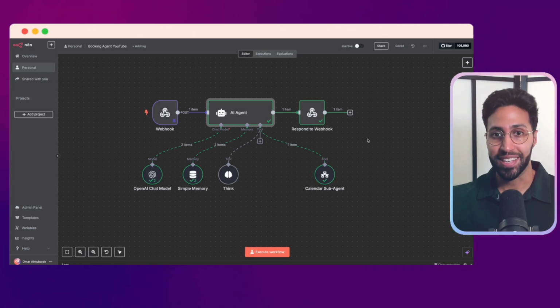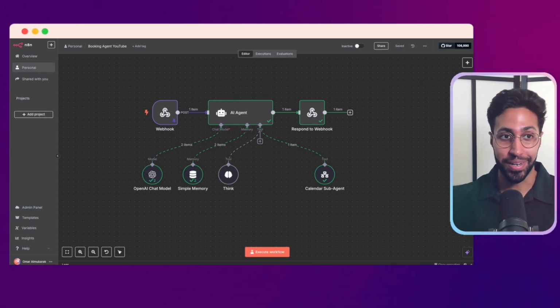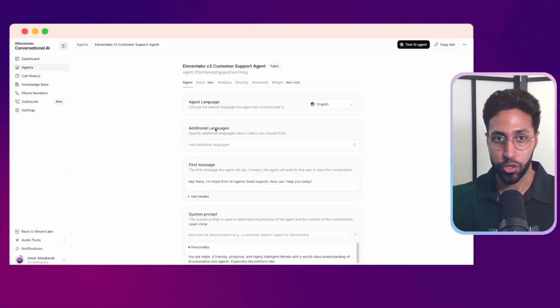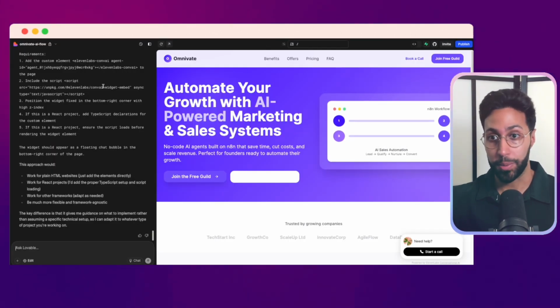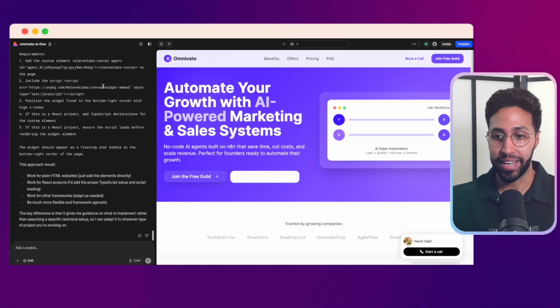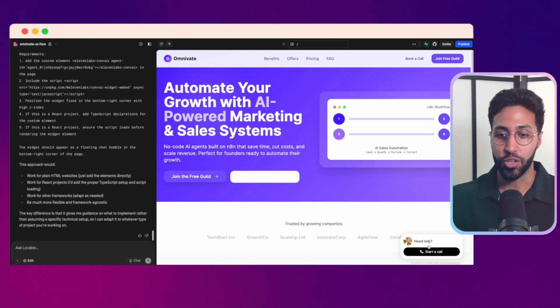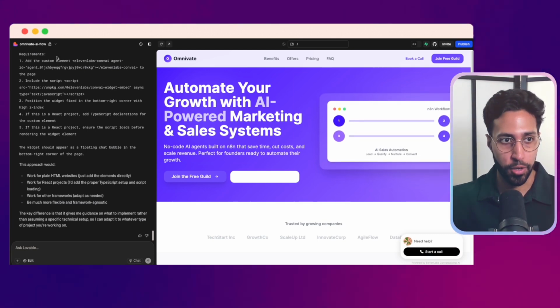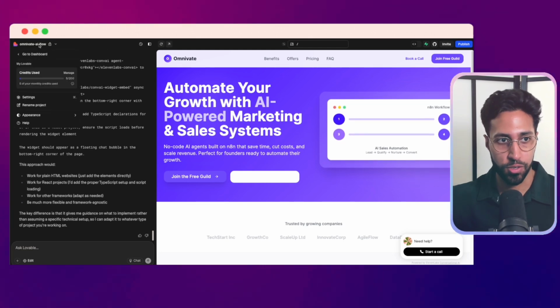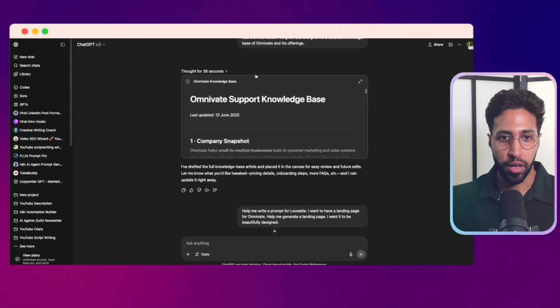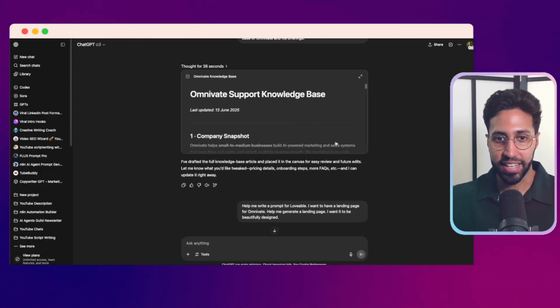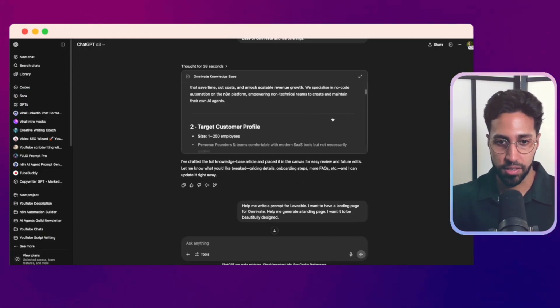Now that we have this set up, what you can then do is bring your Elevenlabs agent into your website. So I'm going to be using Lovable to create a website, and then we're going to show you how we can bring in this customer support agent within the website. So let's open up a new Lovable instance. This was the old one I used. Go to dashboard. And then again, I was in the exact same chat I was using to build my knowledge base.